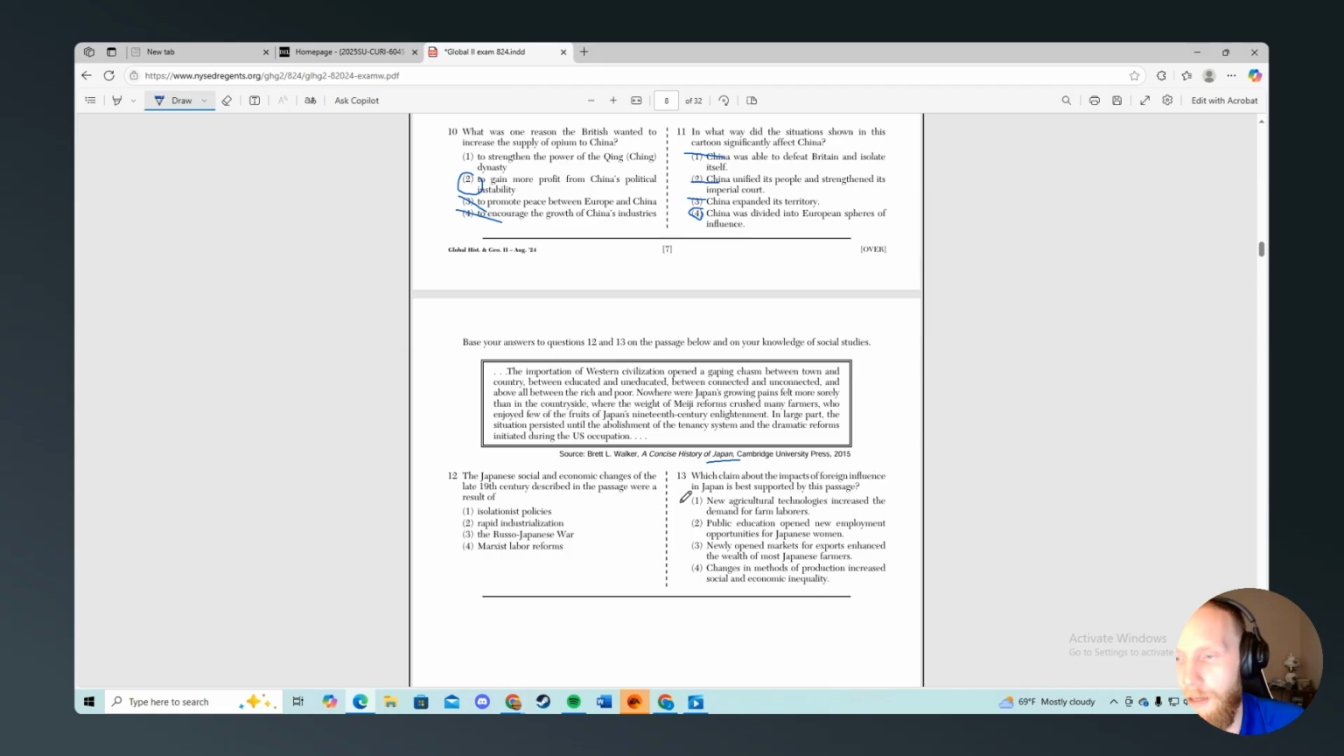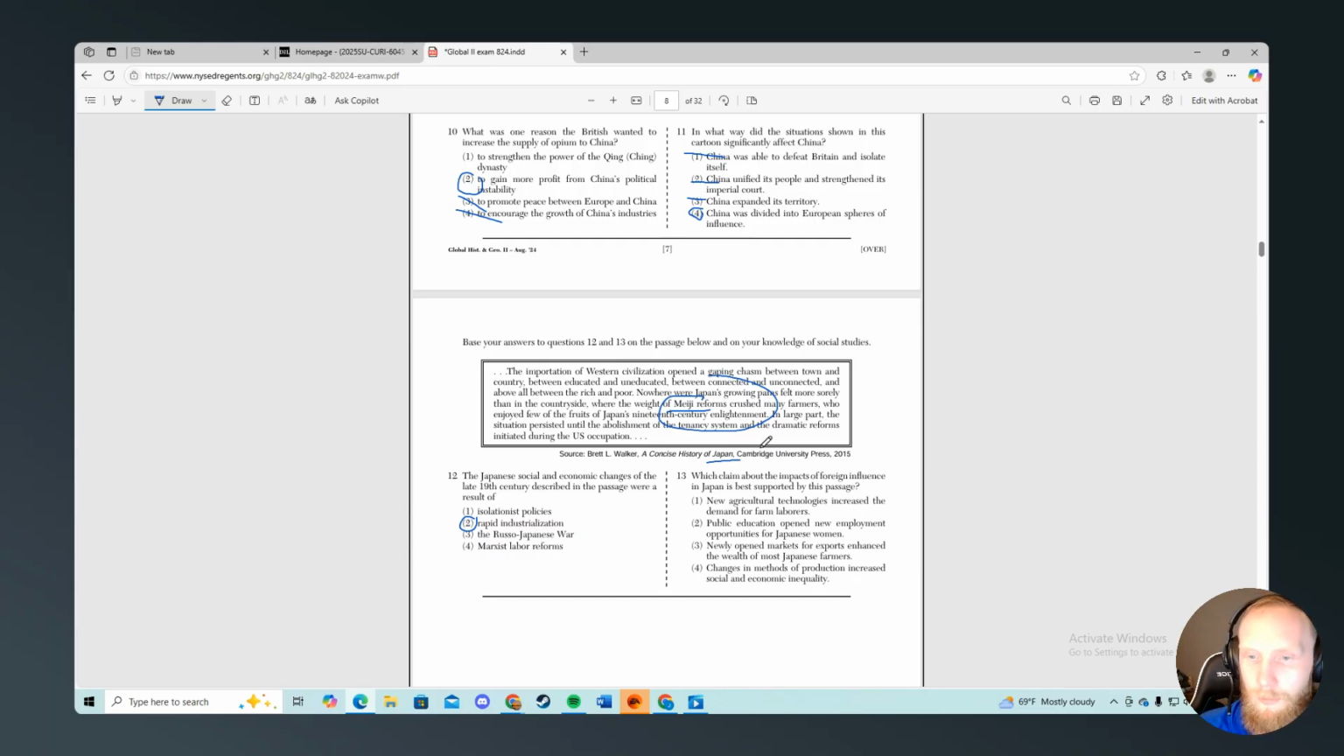I think it's going to be that Meiji Restoration. Let's see. The importance of Western civilization opening a gaping chasm between town and country, between educated and uneducated, between the connected and unconnected. And it's talking about the Meiji reforms. Many farmers who enjoyed the fruits of Japanese native in large part. The Japanese social and economic changes of the late 19th century described in the passage were a result of rapid industrialization because we have the Meiji reforms.